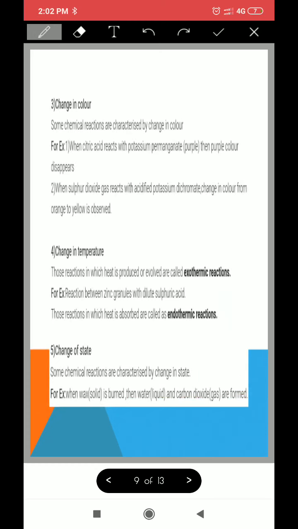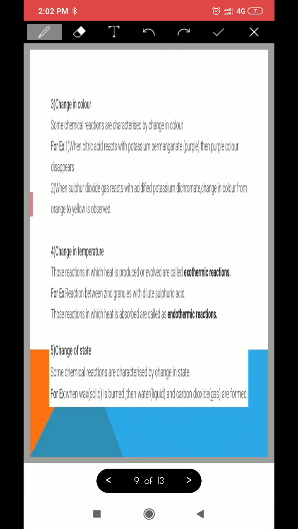Next is change in color. Now some chemical reactions are characterized by a change in color. For example, you take iron and take copper sulfate solution. Copper sulfate solution is blue in color. Always remember, copper sulfate solution is blue. Okay?